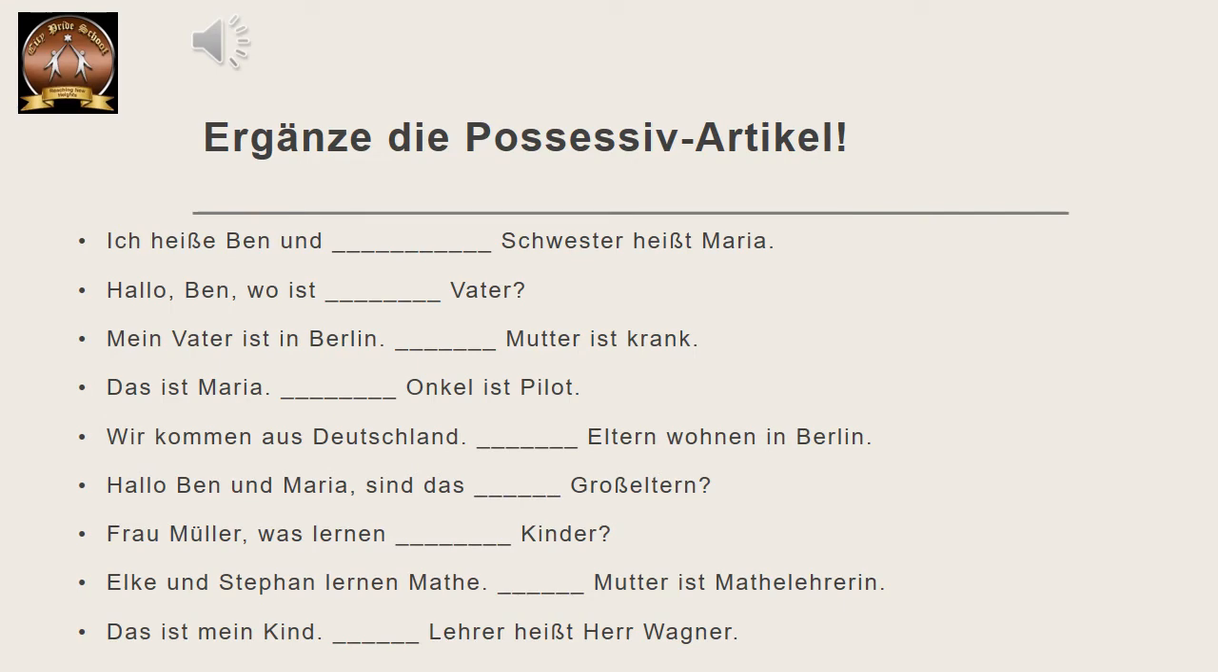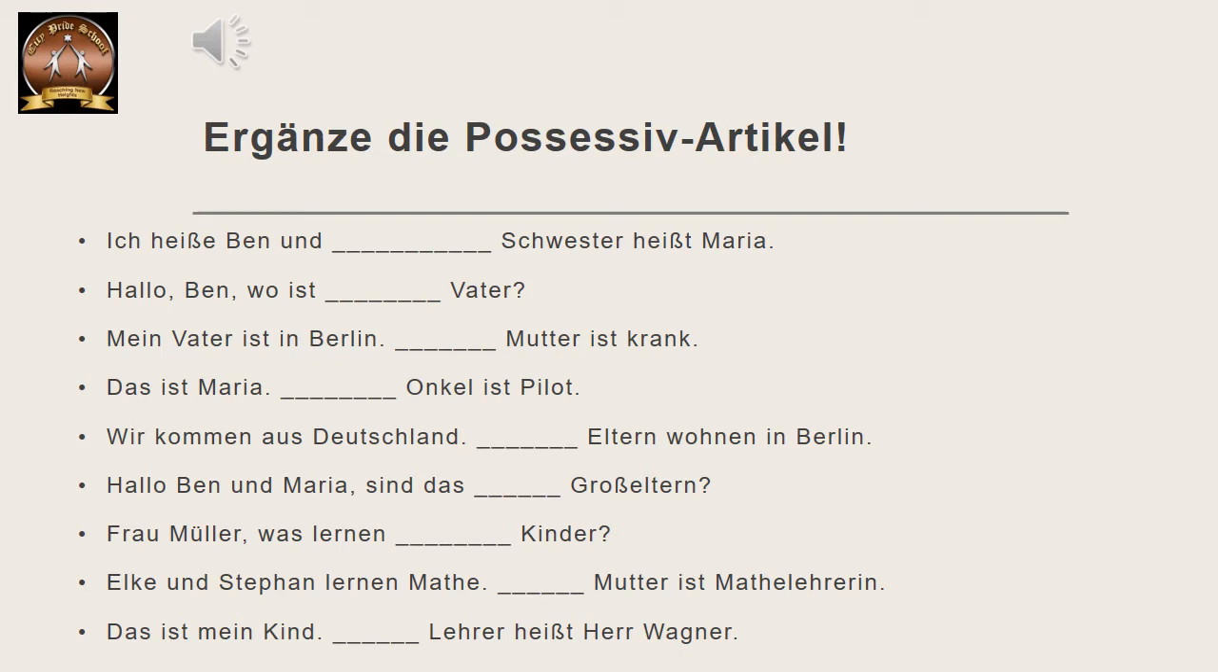Ergänze the possessive article. Now it is called possessive article also, possessive pronoun also. Both mean the same. Ergänze the possessive article. For example, the first sentence. Ich heiße Ben und dash Schwester heißt Maria.